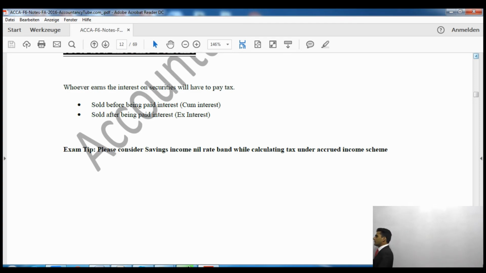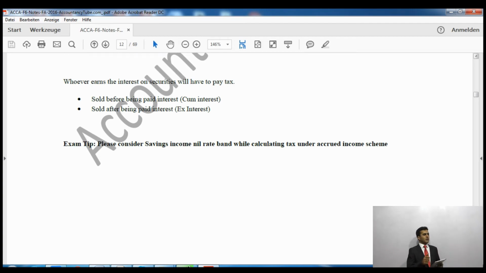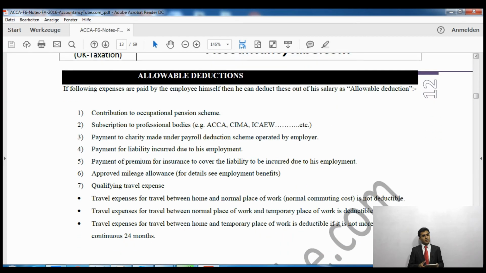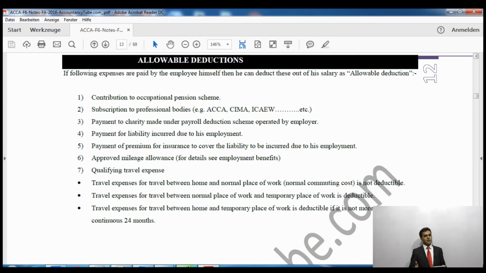All right, now say for example, I have given you the example that when I sell the gilt to a buyer just before the interest date, because I am selling it, I will not have any interest income, but the excess amount which I am selling, because I am selling it at the higher price because of the interest accrued, that excess amount will be considered as my interest income. Then I will have to pay tax, I will have to consider the savings income nil rate band as well, because I will have interest income.